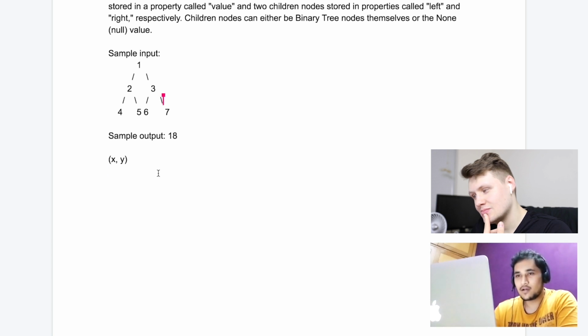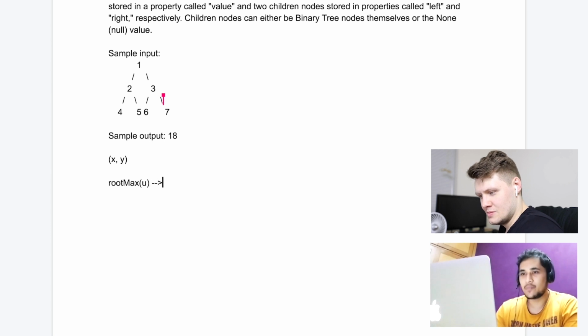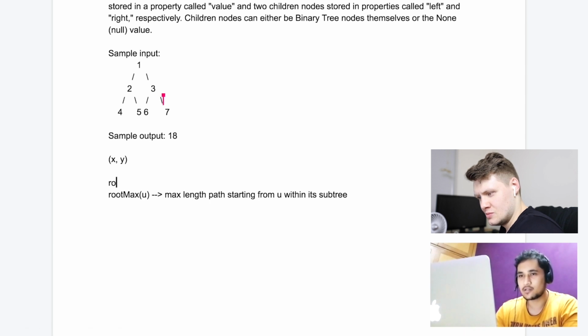So essentially, what is coming to my mind is that we can query the left subtree to give the maximum path length starting from that particular root. So just to make more sense, let's say RootMax u is giving me the max length path starting from u within its subtree. Let's say the tree is rooted at node 1, for example.